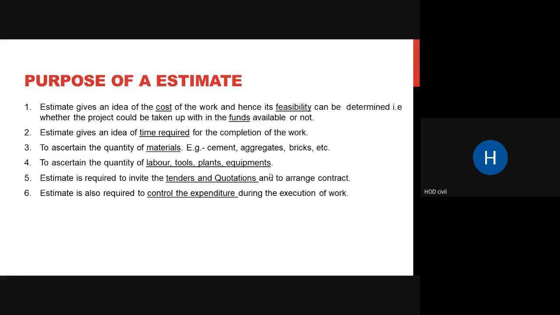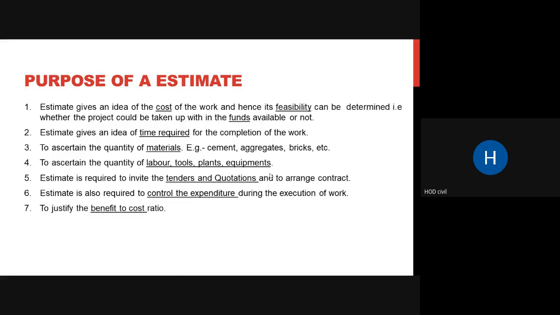Okay, so sixth, an estimate is also required to control the expenditure during the execution of work. There is always extra expenditure going on at site. So when you have an estimate in hand, you can let the laborers and the engineer who is responsible for execution know that this is the estimate and you have to finish the work in this time and at this cost. It should not exceed this time and this cost. So an estimate is also required to control the expenditure.